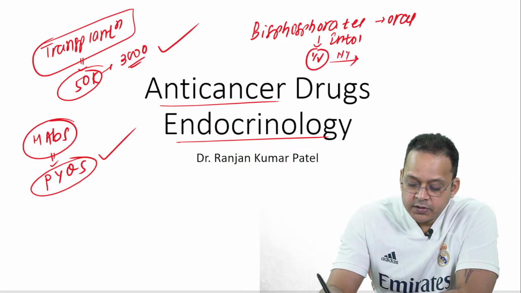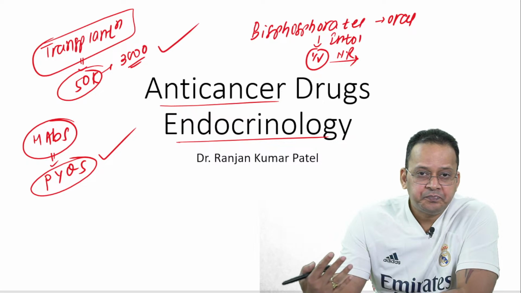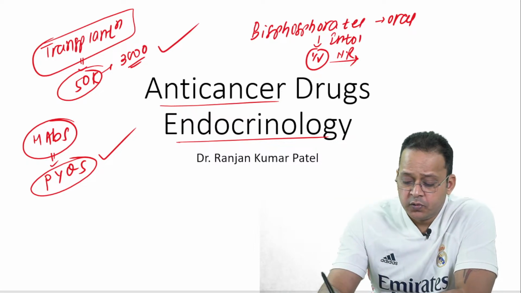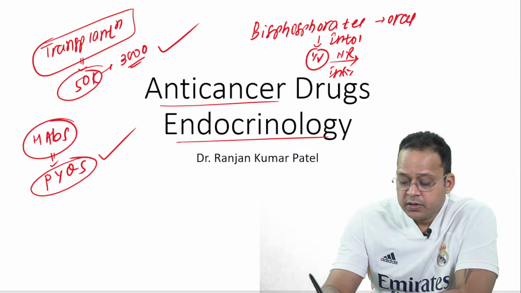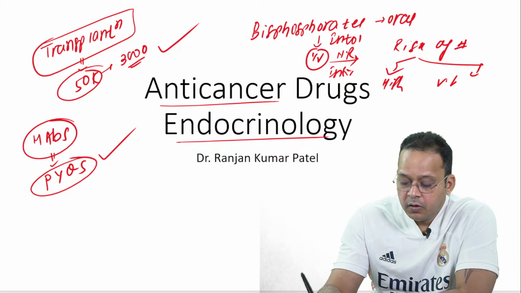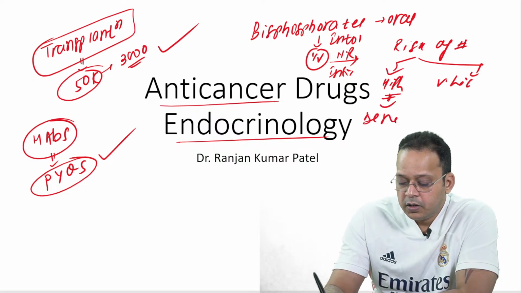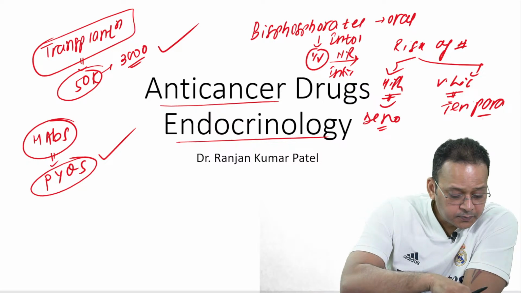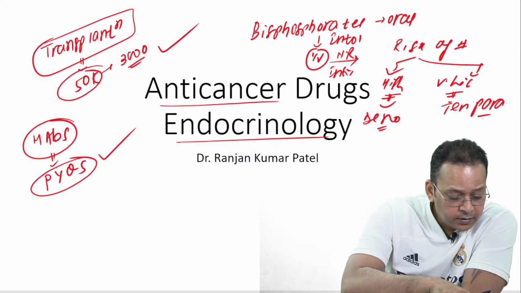If there is no response, or if there is intolerance to even IV one, like you have osteonecrosis of jaw, then see the risk of fracture. If the risk of fracture is high, then go for denosumab. If it is very high, go for teriparatide. बहुत high है, then teriparatide, right?